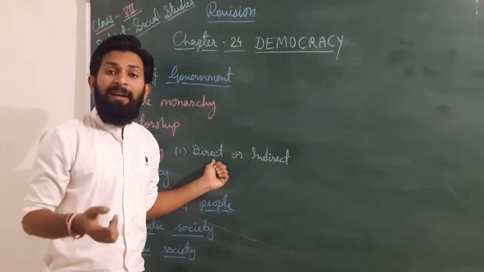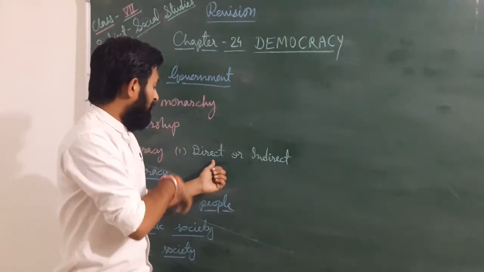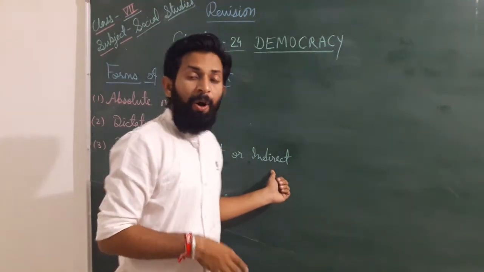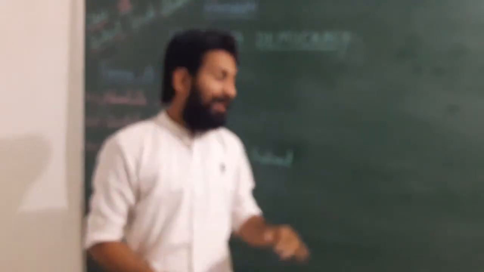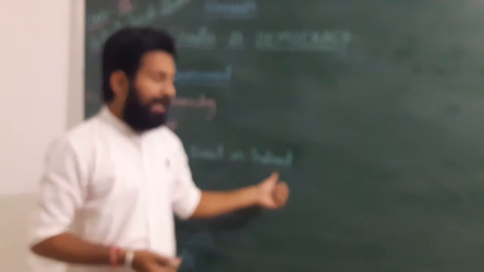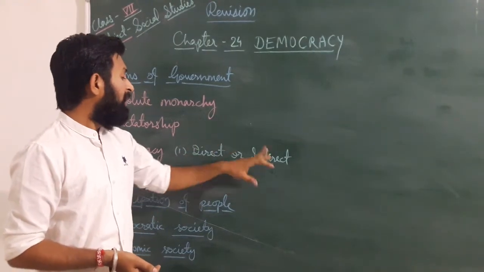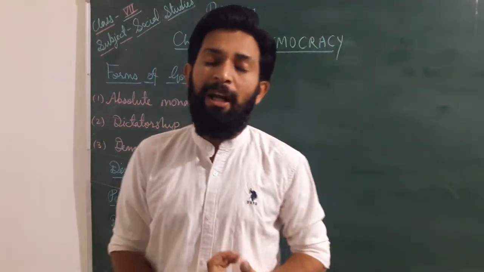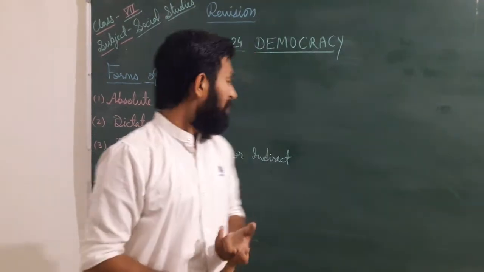But when a representative chosen by you elects anyone else like PM, CM, or a municipal chairman, that is known as indirect democracy. Dear students, it is known as indirect democracy because in this one you are also taking part but indirectly. Because you chose that type of representative who takes part, it is known as indirect democracy. We know that direct democracy and indirect democracy both are very useful in a democratic country.